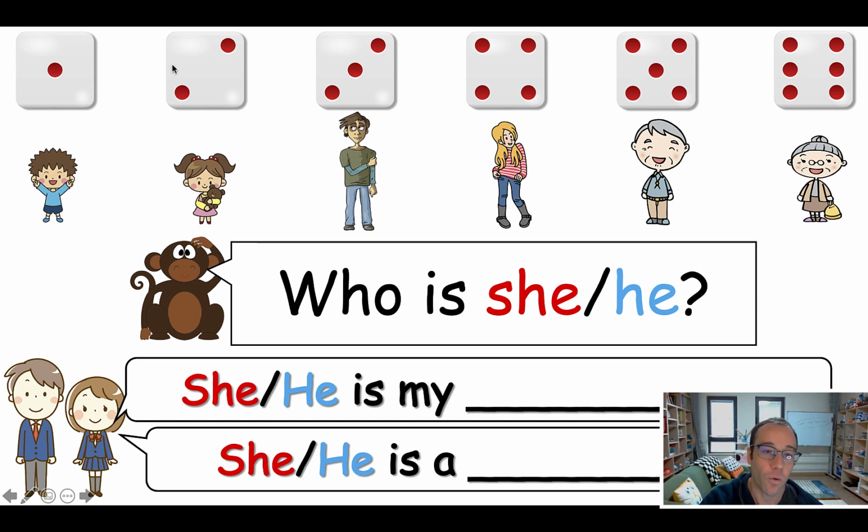Now, I don't want the numbers on the die to be the points they get, because then they'll get really excited or really disappointed before they even get a chance to say the language, which can really backfire, okay? If they roll a 6, and they know they're going to get 6 points, the whole class will be cheering, and that'll really make it so that you can't hear the language, okay?